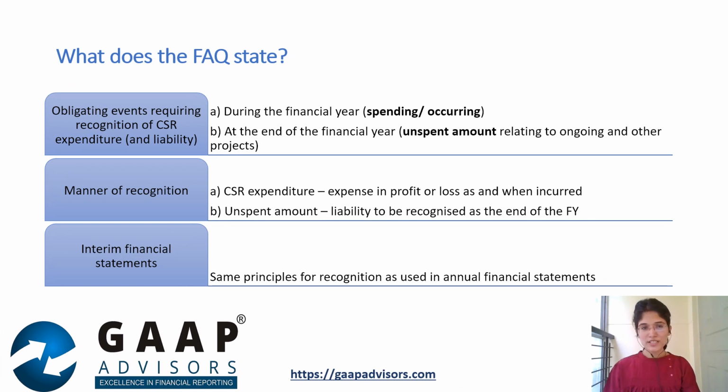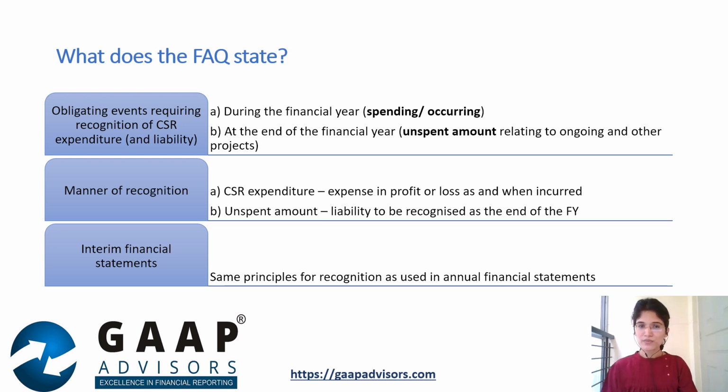As per the frequently asked questions issued by the ICAI, the obligating events arise as and when the CSR activities are being undertaken during the financial year in accordance with the CSR policy and projects approved by the board of directors of the company, and on the determination of the unspent amount as at the end of the financial year. For the unspent amount, a legal obligation arises to transfer to the specified accounts, be it the Unspent CSR Account or the fund specified in Schedule 7, depending upon whether such unspent amount relates to ongoing projects or not.